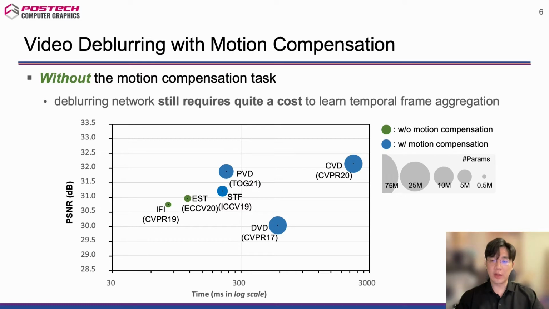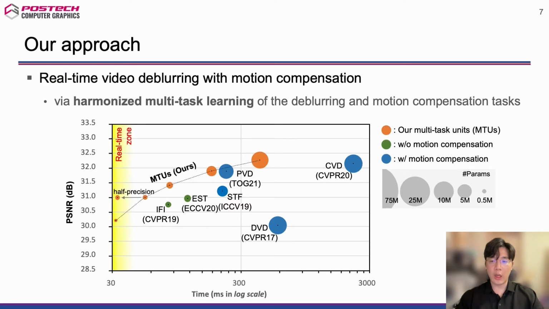As can be found in the green circles of the figure, some approaches pursue efficiency over deblurring quality by omitting the motion compensation module. Nonetheless, these methods still cannot perform real-time video deblurring because a large network capacity is demanded not only for deblurring, but also for aggregating useful temporal information from unaligned blurry frames or features. We aim to resolve this cost problem when employing motion compensation for deblurring.